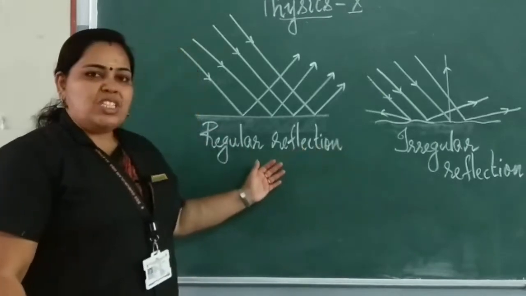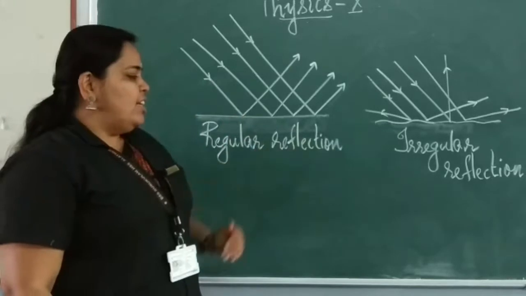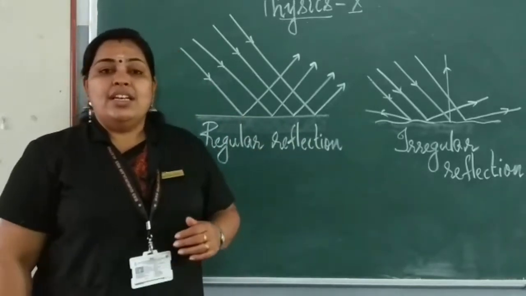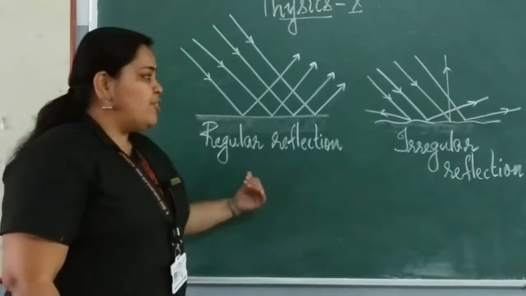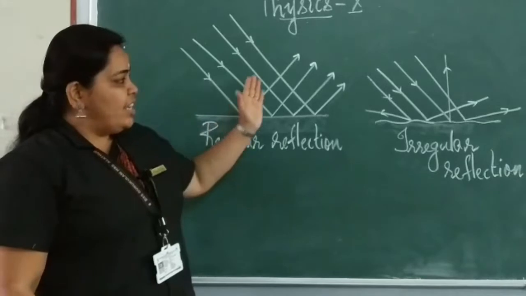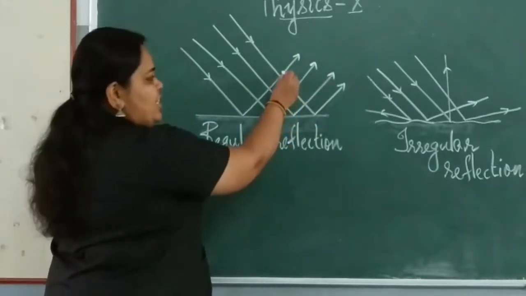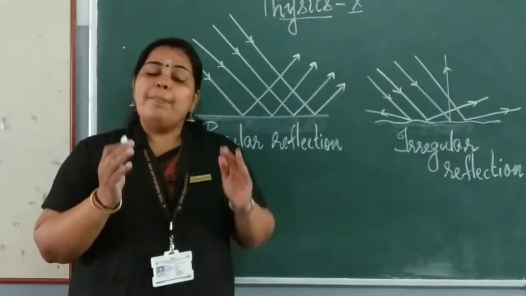Look at this first figure. See here, the beam of light is falling on the reflecting surface, and see what happens to these rays after reflection. After reflection, you can see the light rays move parallel. Isn't it? These are the reflected rays. These light rays are moving parallel.